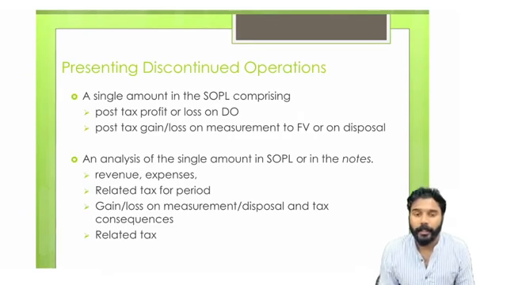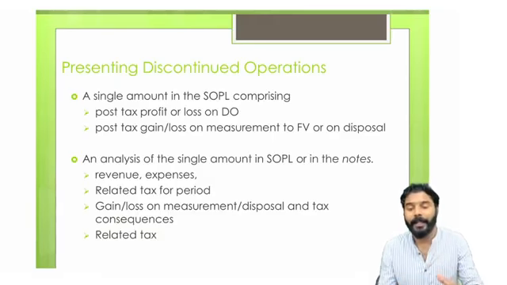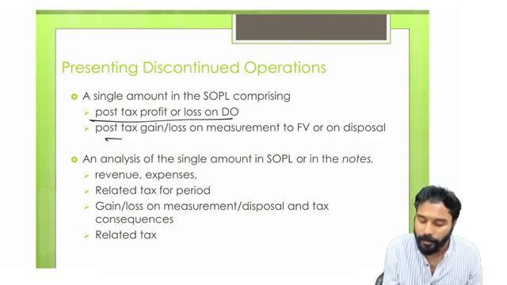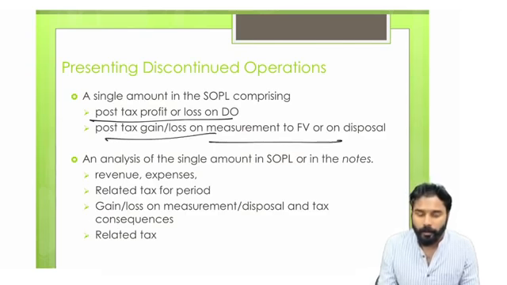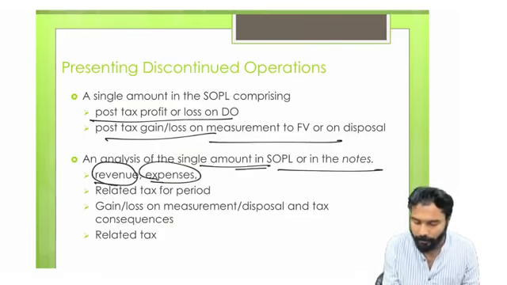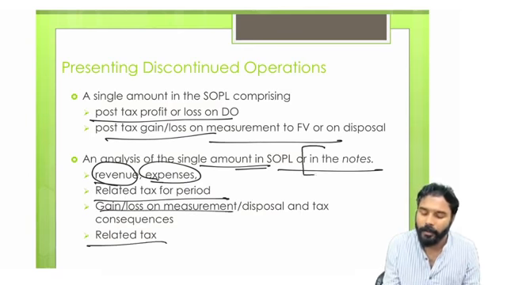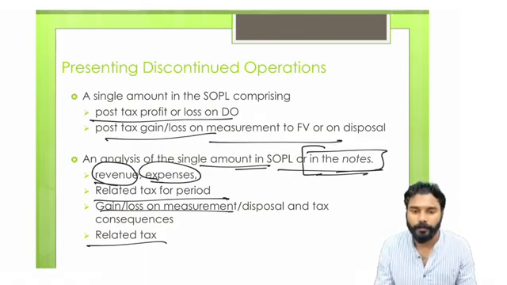Next one, presentation of discontinued operation. Whatever their profit or loss, the profit or loss of discontinued operation should be accounted separately in the SOPL. That is the post-tax profit on discontinued operation as well as the post-tax gain or loss on revaluation on disposal. For the analysis of the single amount in the SOPL or the notes, we should show the revenue, the expense, the related tax for the period, the gain or loss and the related tax, everything as a single amount, either in the notes or the SOPL.